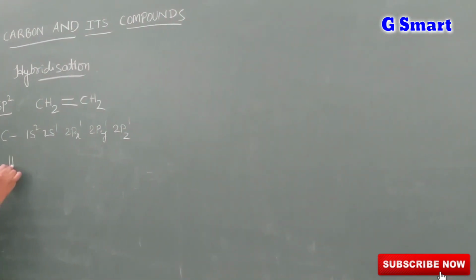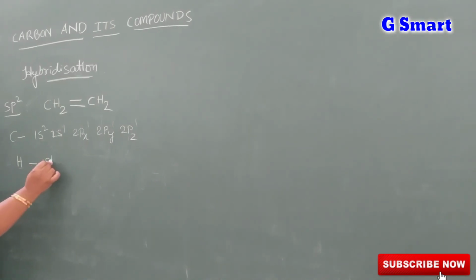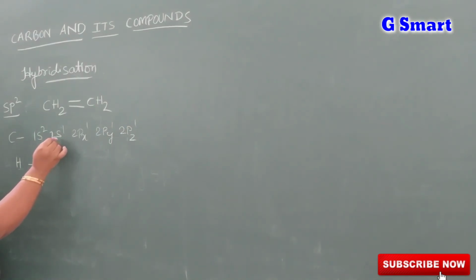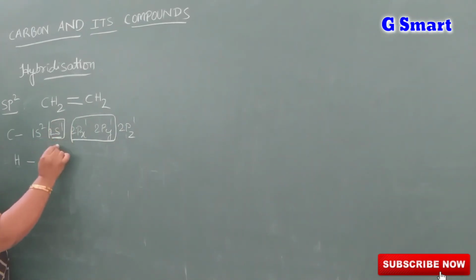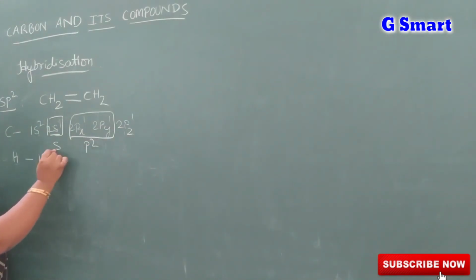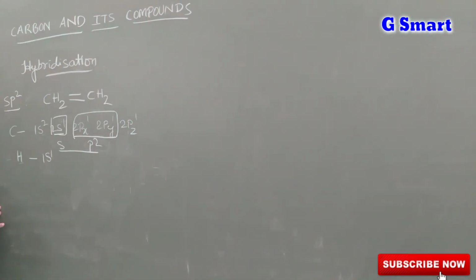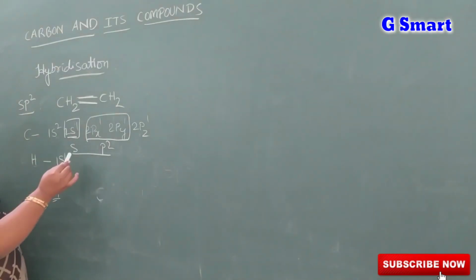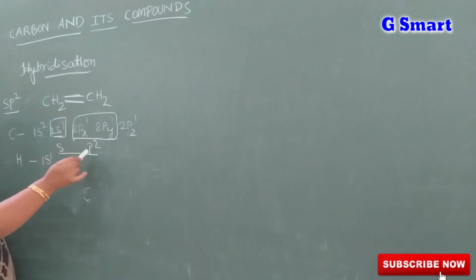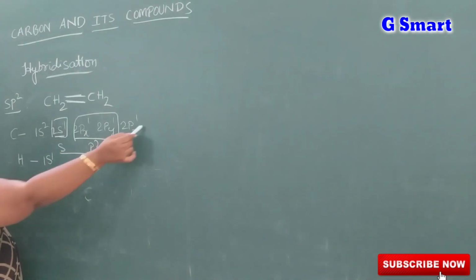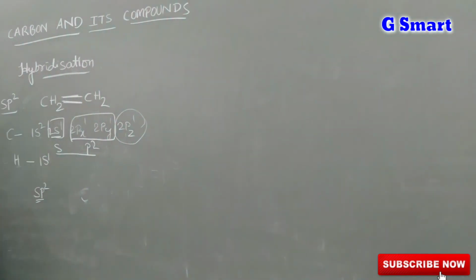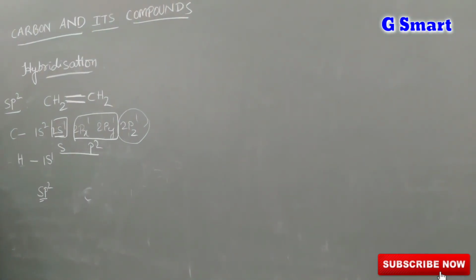Here hydrogen will form a bond with 1s and 2p. That's why it is called sp2 hybridization. The 1s electron and 2 p electrons undergo hybridization. The remaining pz orbital becomes unhybridized.